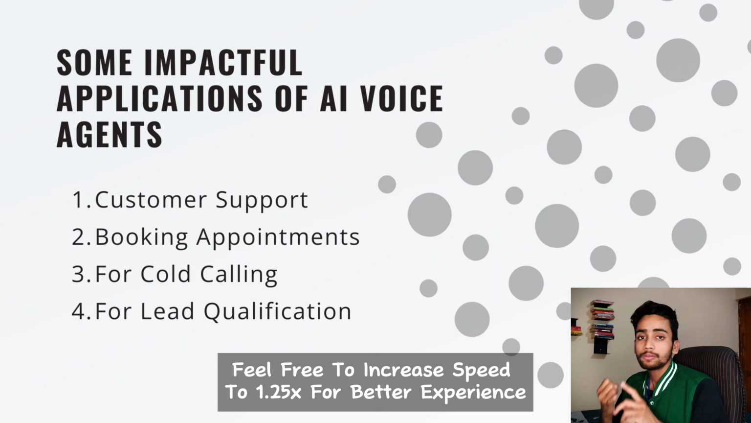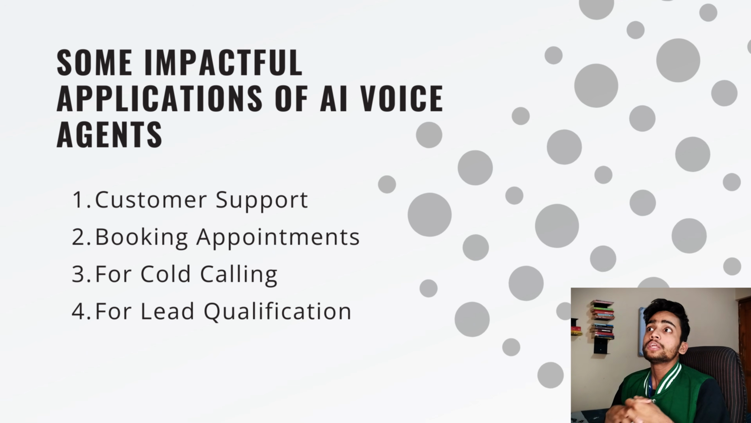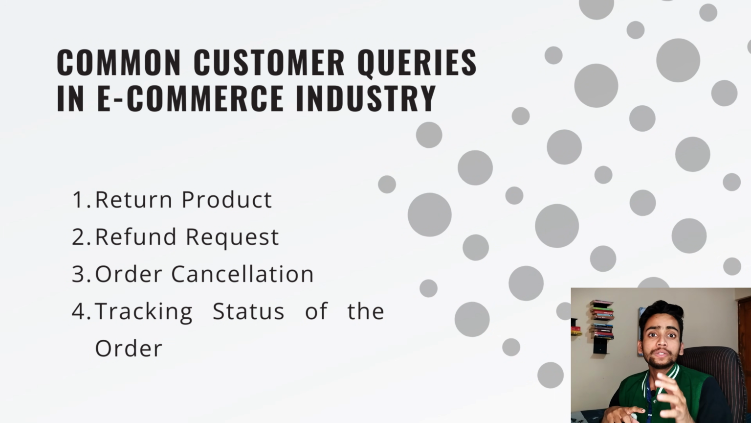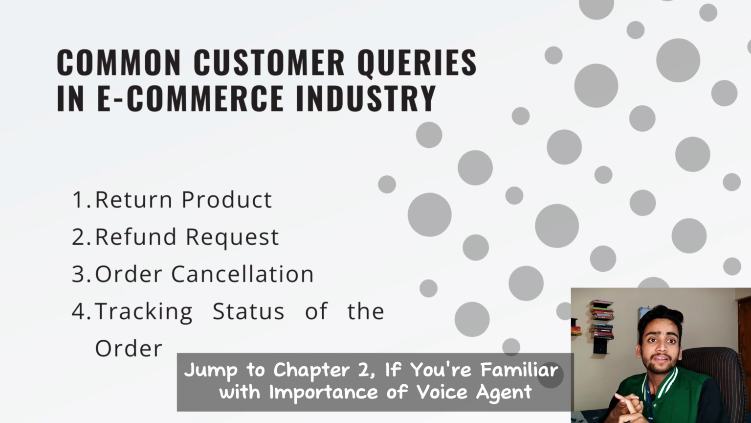So in a business, these AI voice agents can be used in different ways. For example, for customer support, or to make cold calls, or to book appointments, or to qualify leads. There are many applications where these systems can be used. In this video, I will teach you how you can make a voice agent to handle customer support queries in the e-commerce industry. See, in e-commerce also there can be multiple customer queries. For example, return request, refund request, order cancellation, or tracking the status of an order. To keep this video simple, I will just focus on one customer query. That is how a customer can use voice agents to track their order status.